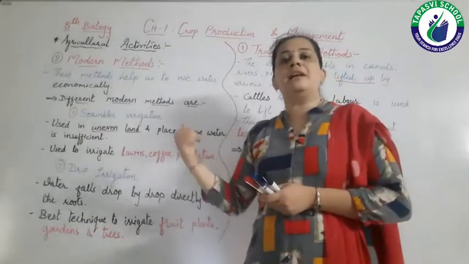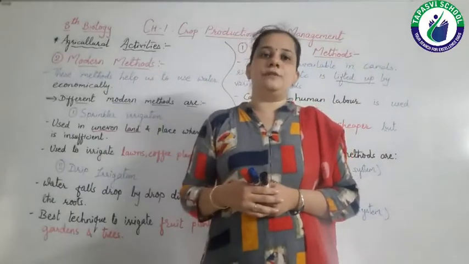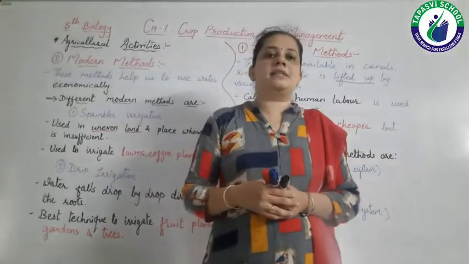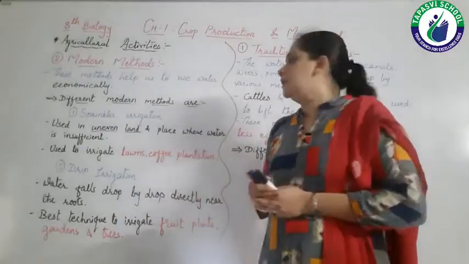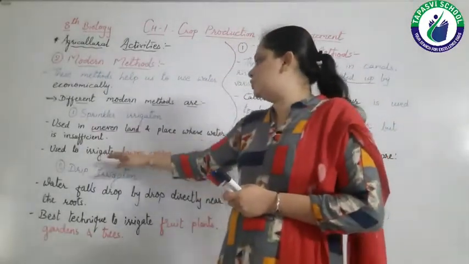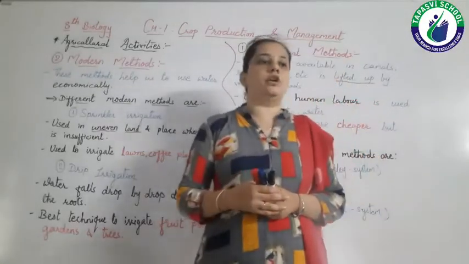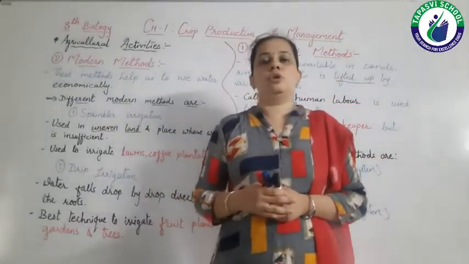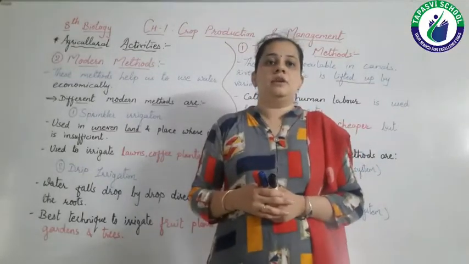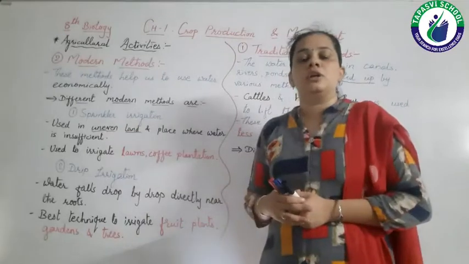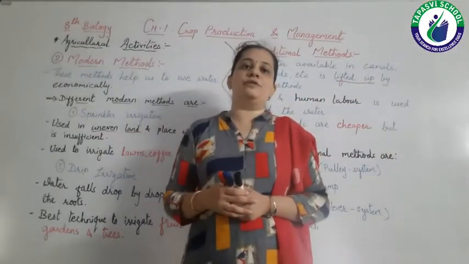So sprinkler irrigation can be used where water is insufficient as well as where the land is uneven, right? It is also used to irrigate lawns, coffee plantations and other crops too. So these modern methods are used to irrigate various types of crops.